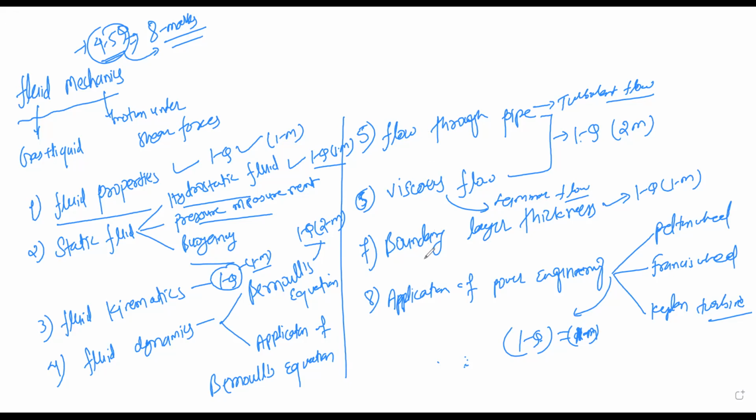And next we have the important topic of boundary layer thickness. One question is there. And next is the application of power engineering, that is the Pelton turbine, Francis turbine, and Kaplan turbine. So from here they can ask one question. I will discuss the concepts and the previous GATE questions based on them.